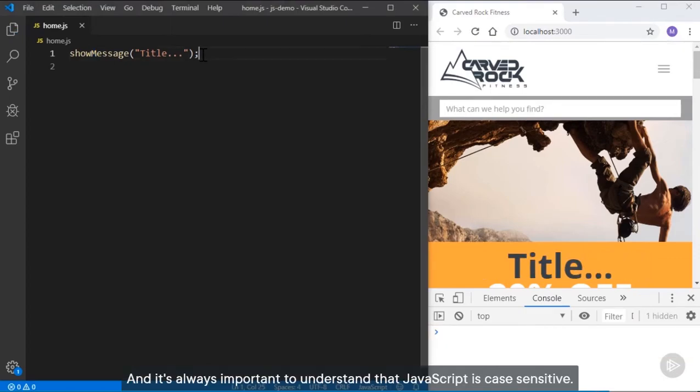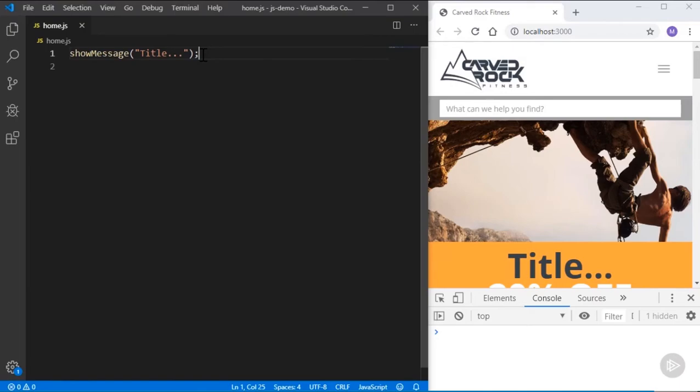And it's always important to understand that JavaScript is case sensitive. You can't mix up lowercase and uppercase letters at all. Everything has to be precise. In the next clip, we'll take a look at adding comments to our code.